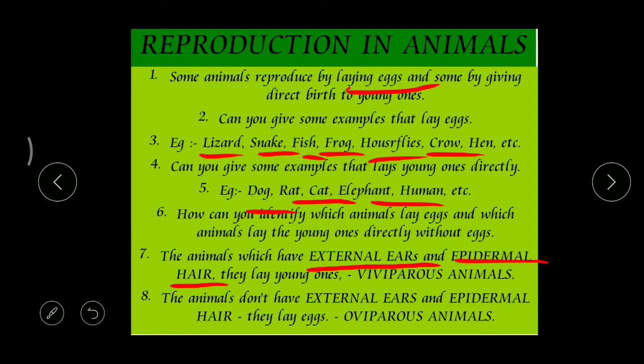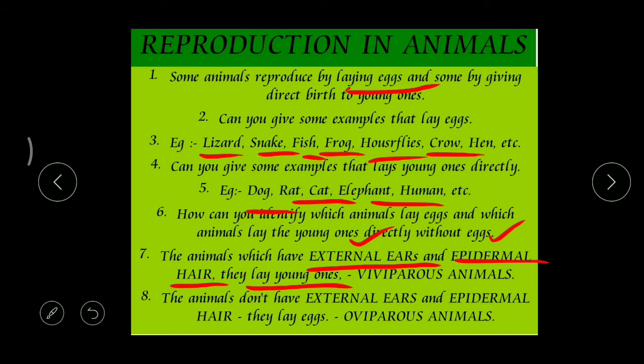Epidermal hair. Why epidermal hair? Our skin is made up of a special tissue. That tissue is called the epidermis, and this epidermis produces hair. That's why we call that hair epidermal hair. So the animals which have these two, that is external ears and epidermal hair, give direct birth to the young ones.